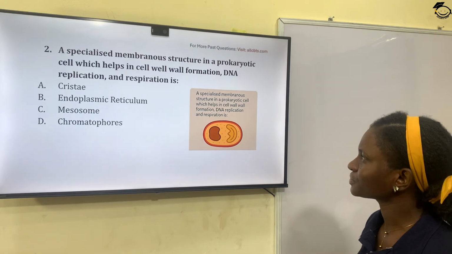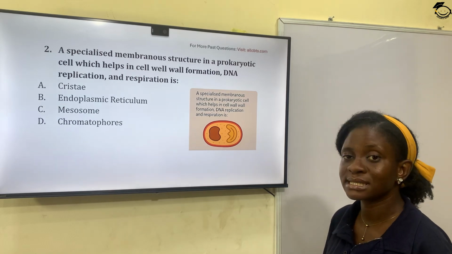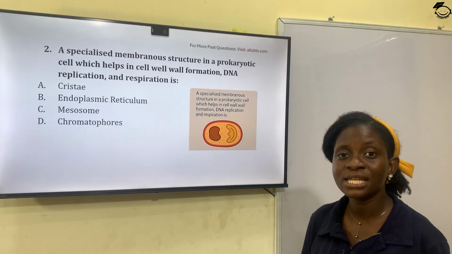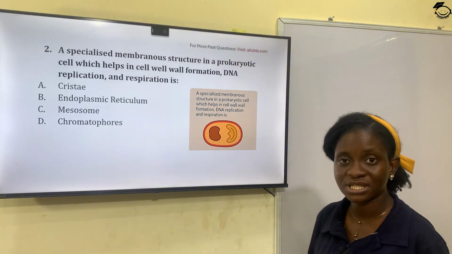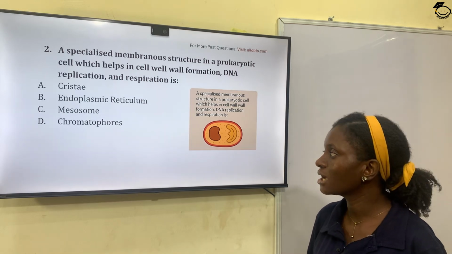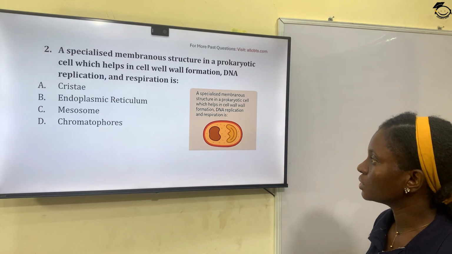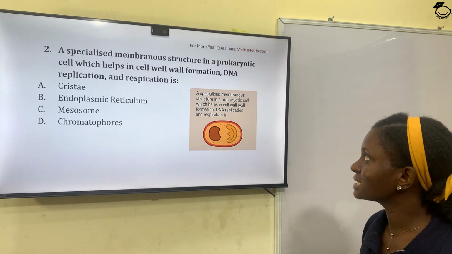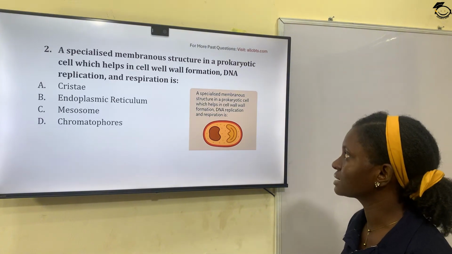Question 2. A specialized membranous structure in a prokaryotic cell which helps in cell wall formation, DNA replication, and respiration is: option A, crystalline; option B, endoplasmic reticulum; option C, mesosome; option D, chromatophores. So when you look at mesosome, it is a specialized membranous structure that is present in prokaryotic cells.